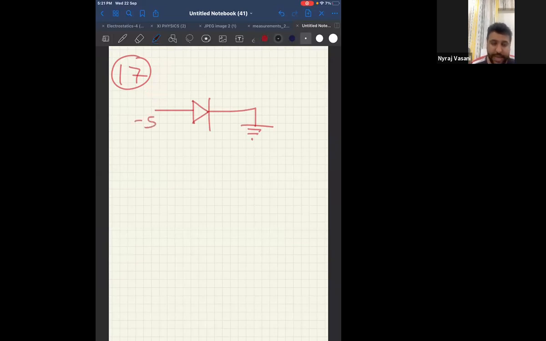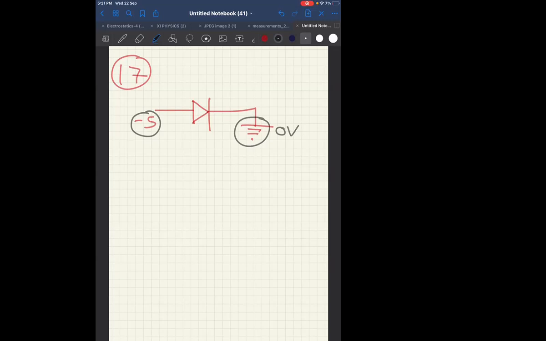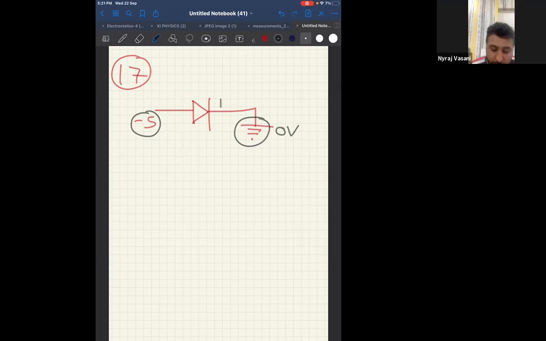I'll write the answer with black. Now listen to me. Earthing means 0 volt, correct? This symbol means earth. It means 0 volt. And this is -5. So tell me between 0 and -5, which is higher? 0. Therefore, the higher one will be positive, the lower one will be negative. So -5 will be negative, 0 will be positive compared to each other.